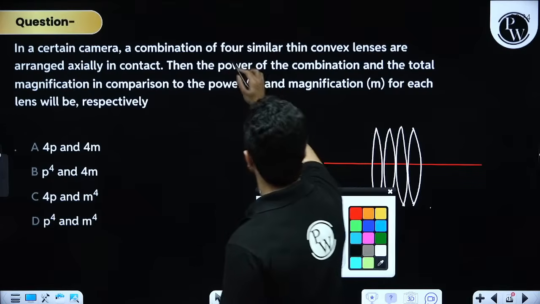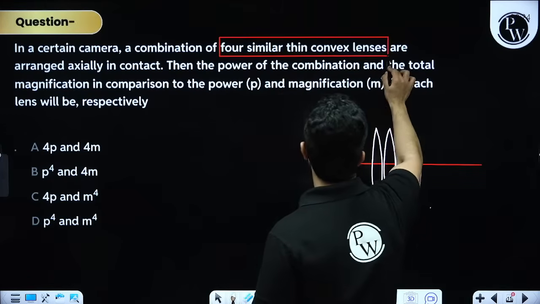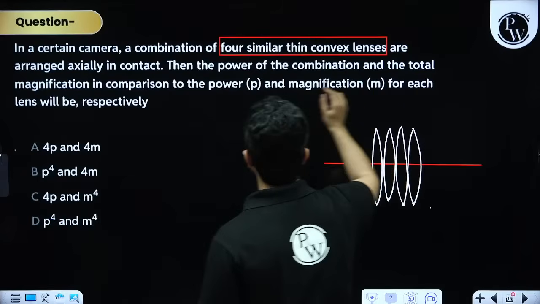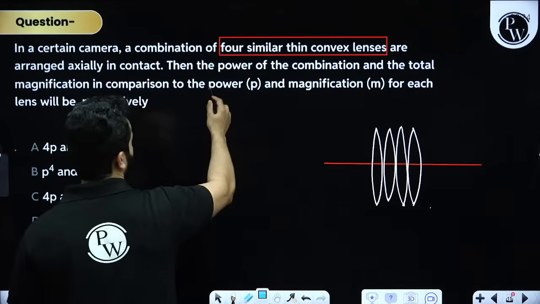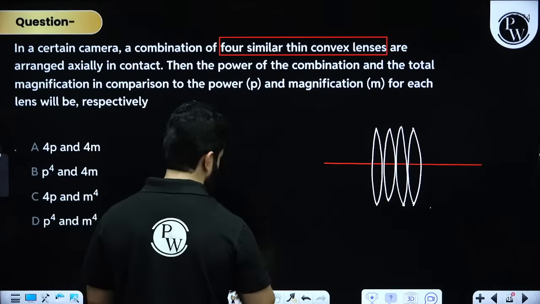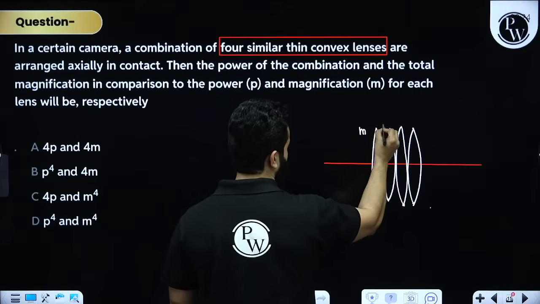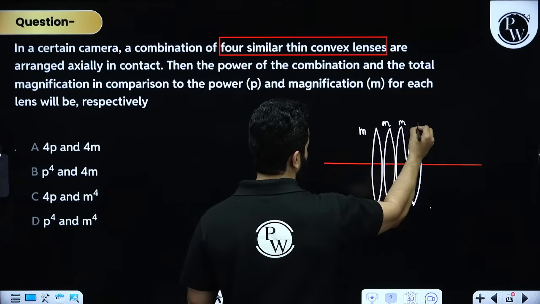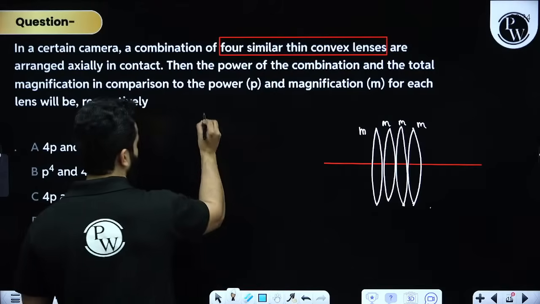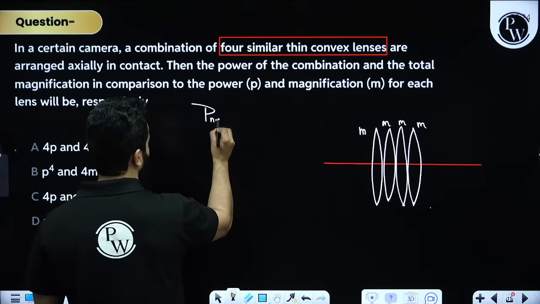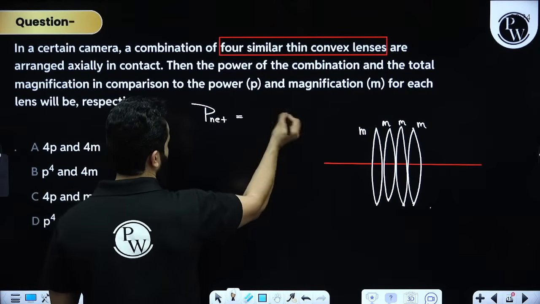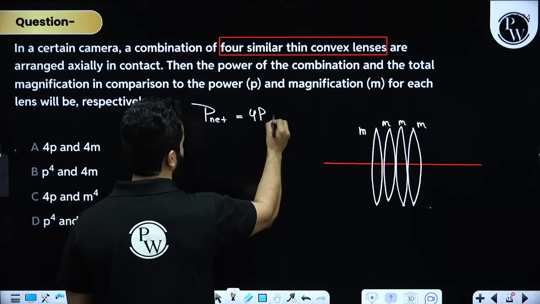The main point is that these are 4 similar thin convex lens, and the power of each is P and magnification is M. So first of all, net power will become P1 plus P2 plus P3 plus P4, that means 4P.